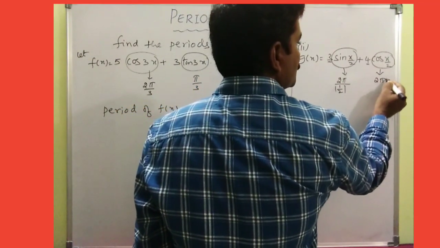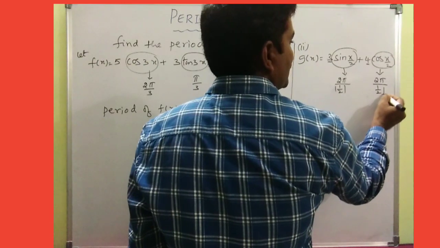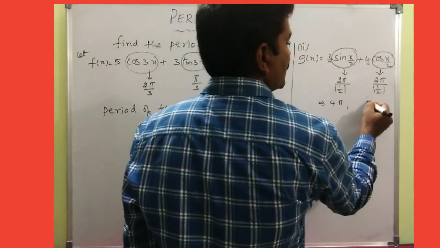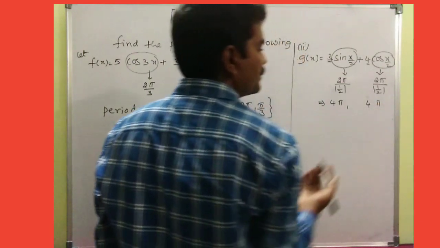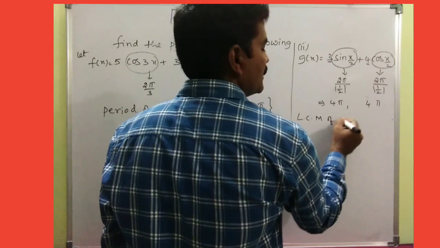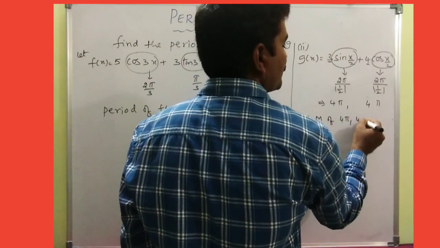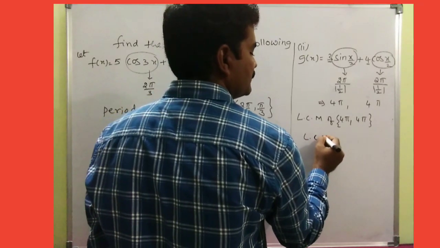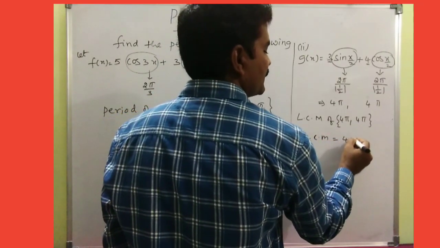For cos also 2 pi must be divided by 1 by 2. So this is equal to 4 pi, and this is also 4 pi. So no doubt, the LCM of 4 pi and 4 pi, when both are the same, is very easy. Hence the LCM is nothing but 4 pi.